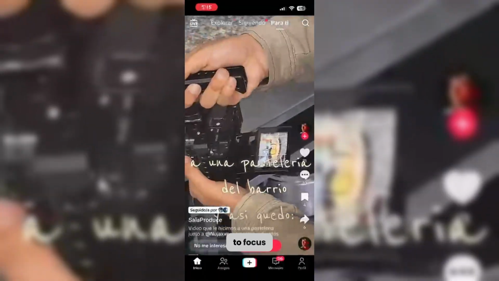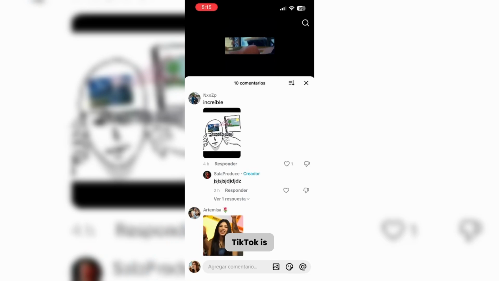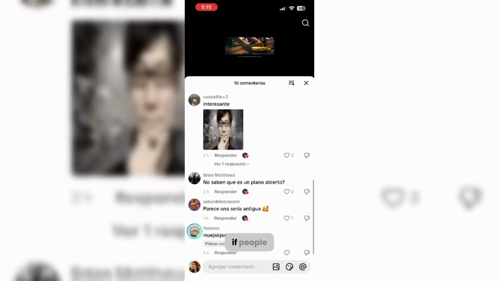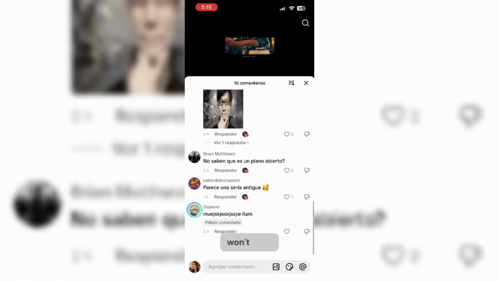First, you need to focus on your content quality. TikTok is all about short, engaging videos, so make sure your content catches attention in the first 2 to 3 seconds. If people don't stop to watch, the algorithm won't push your video.